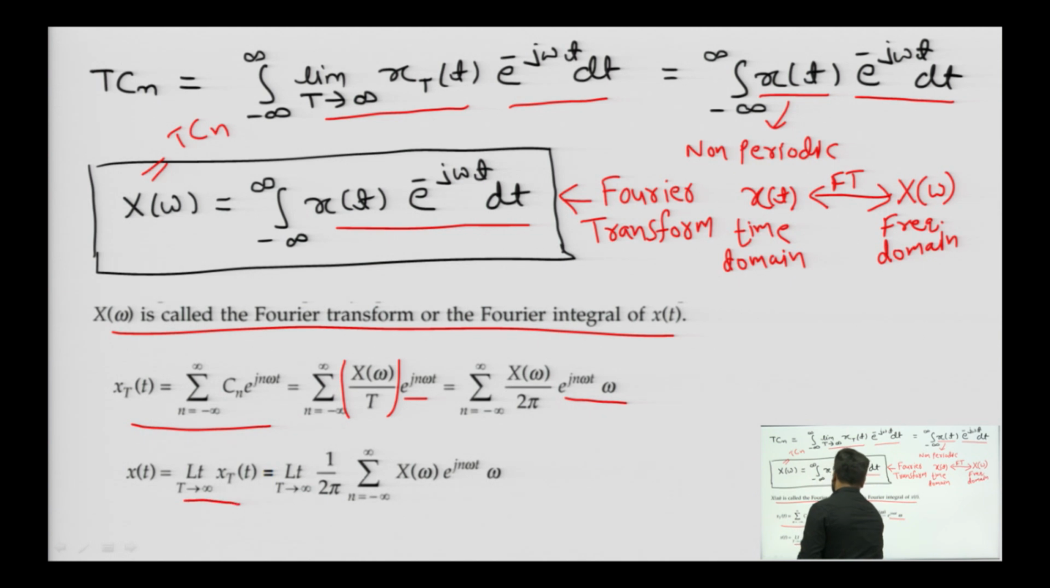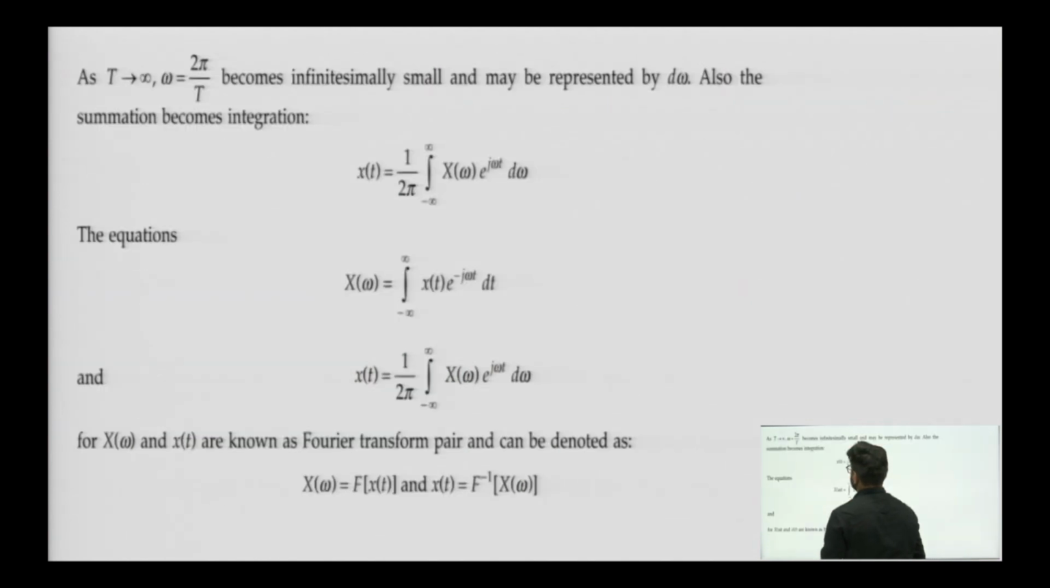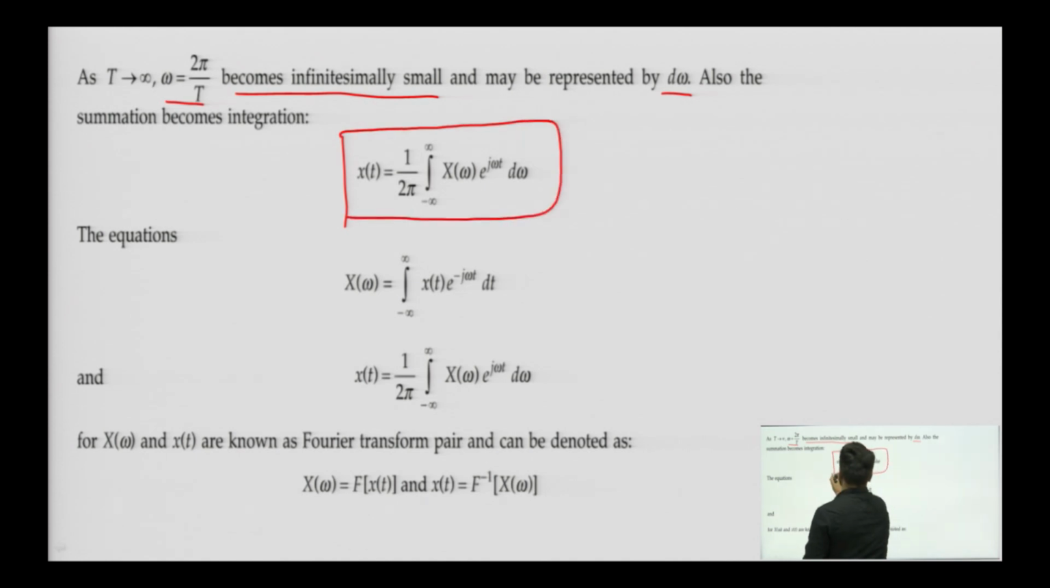Then considering that limit T tends to infinity, x_T(t) will lead to the formula limit T tends to infinity 1 upon 2 pi summation X of omega e to the power j n omega t into omega. As we know that as T tends to infinity, omega will be 2 pi by T, it will be very small and can be represented by d omega. So, we are now with x of t equals 1 upon 2 pi integral from minus infinity to infinity X of omega e to the power j omega t d omega. So, this is our inverse Fourier transform.